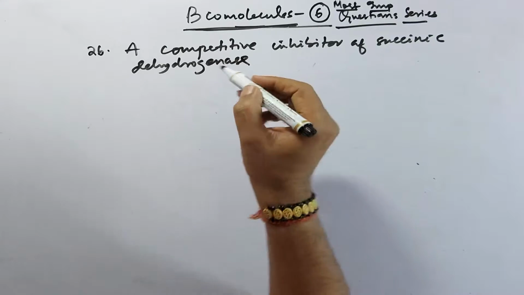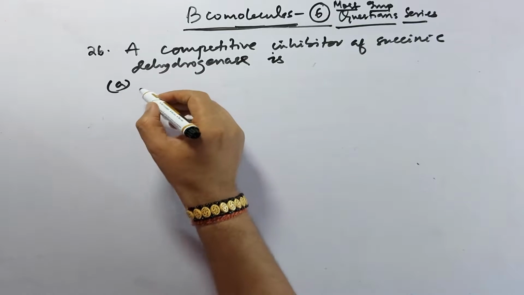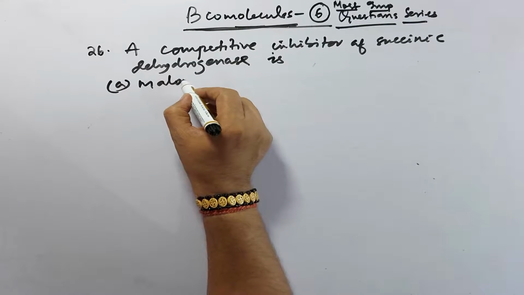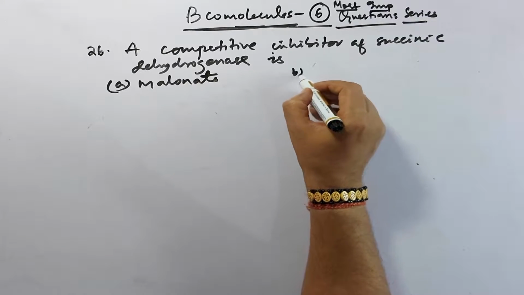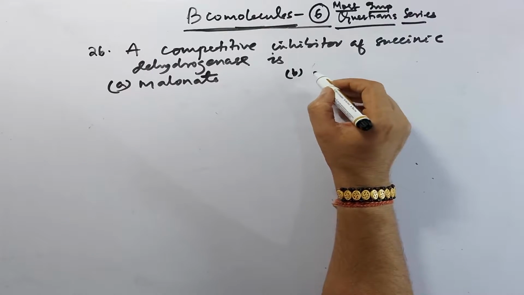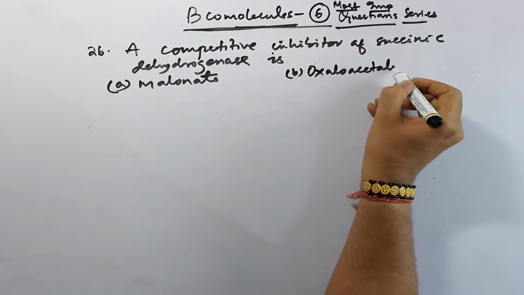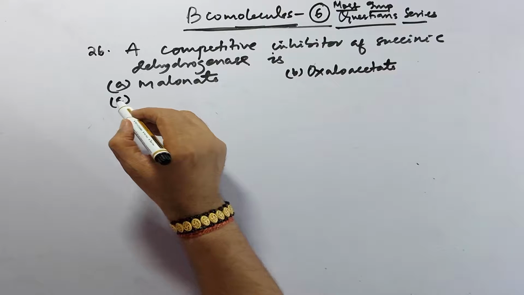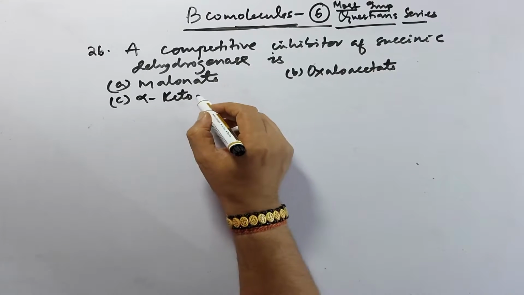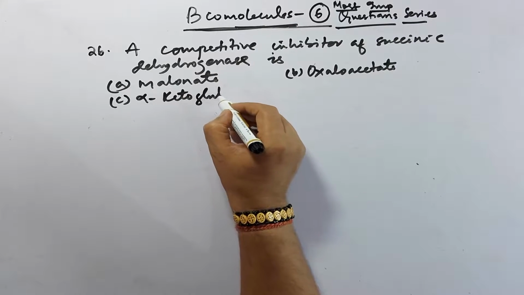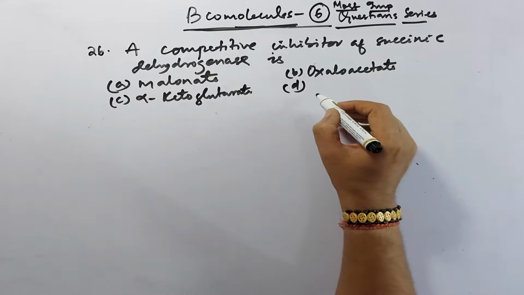First option is malonate, and second one is oxaloacetate, and the third one is alpha ketoglutarate, and D option is malate.